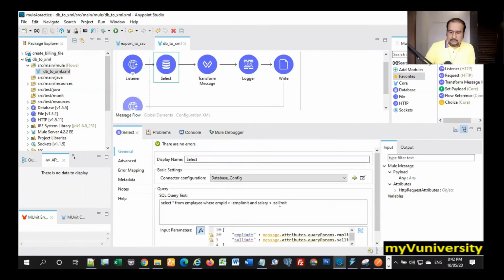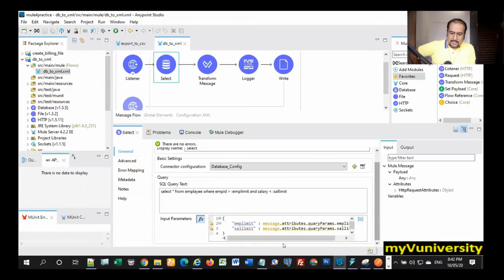Is this correct? Select star from employee where EMP ID is greater than EMP limit and salary is less than salary limit. And then below you do have EMP ID and message dot attributes dot query, the spelling of query attributes dot query got damaged.